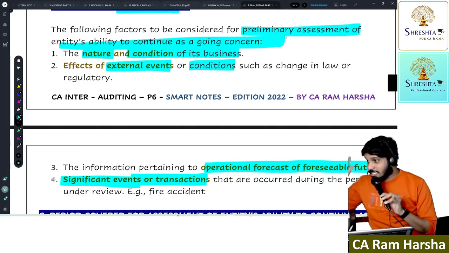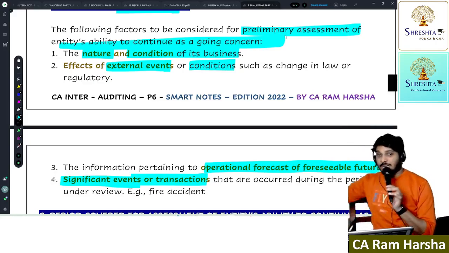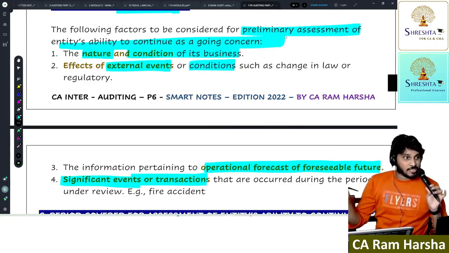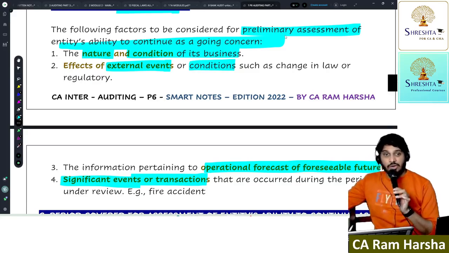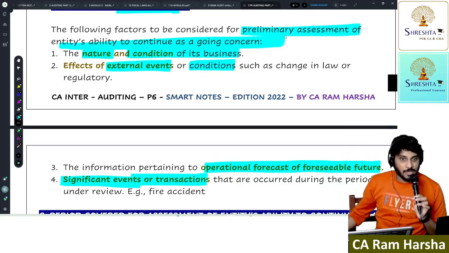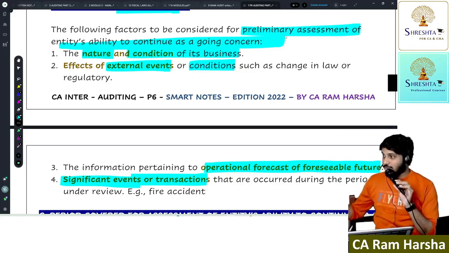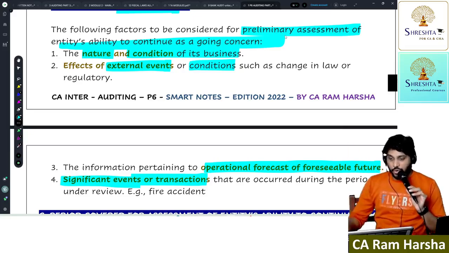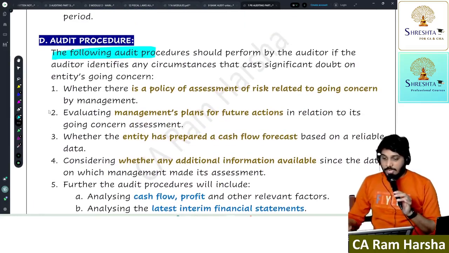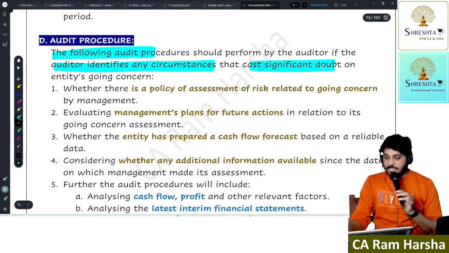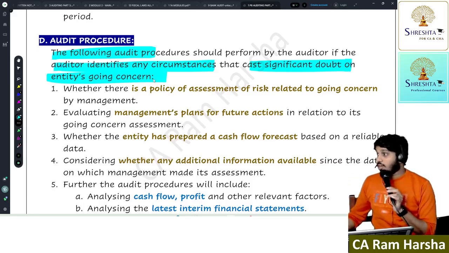Suppose I discovered some indicator, some event, some condition, some symptom that may cast significant doubt on the entity's ability to continue as a going concern. If the auditor identifies any events or conditions that may cast significant doubt on the entity's ability to continue as a going concern, the auditor shall do further audit procedures. Then what does the auditor have to check?